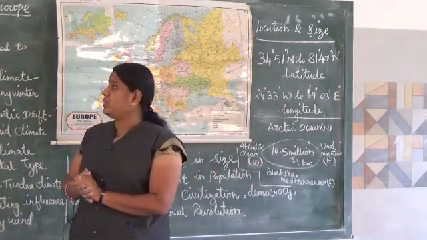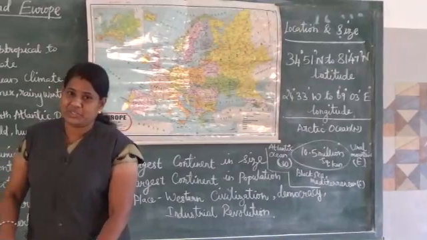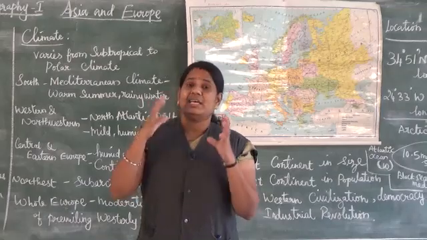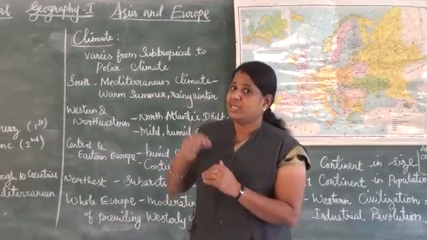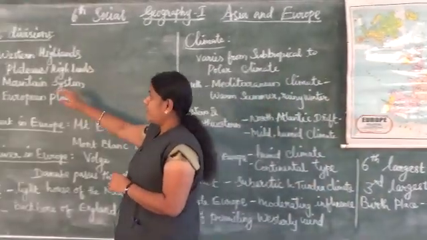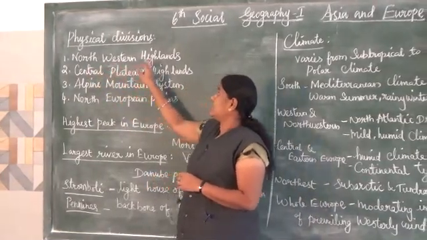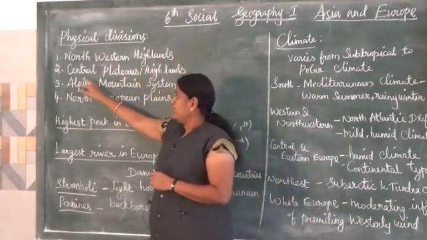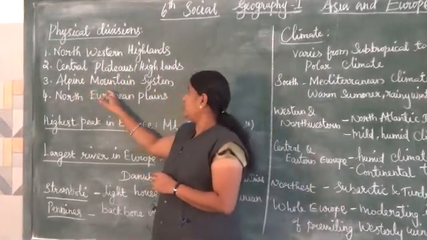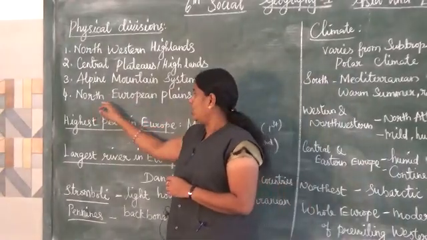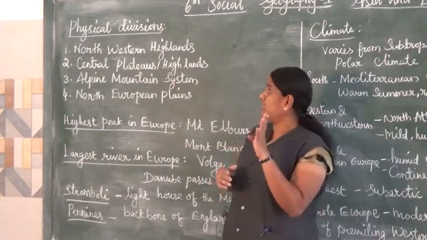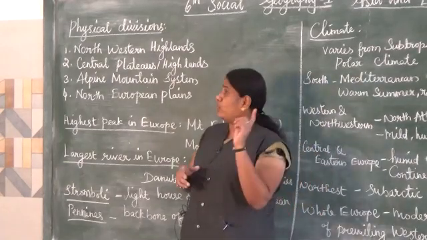Then next we are going to see the physical divisions. If we take any continent, it has different types of physical features. In the same way, Europe has four types of physical divisions. The first one is the northwestern highlands. The second is the central plateaus and highlands. The third is the alpine mountain system. The fourth is the North European plains. Now we will see them one by one.